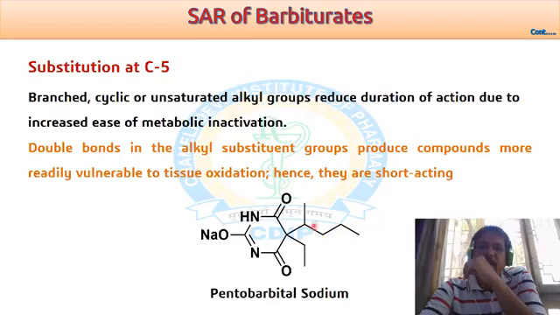It may be in the form of pentobarbital, or if you go for the allylic modification, then they can easily undergo oxidation. A double bond in the alkyl substitution group makes the compound more readily vulnerable to tissue oxidation. So if double bonds are there, they can easily undergo oxidation and duration of action is reduced.